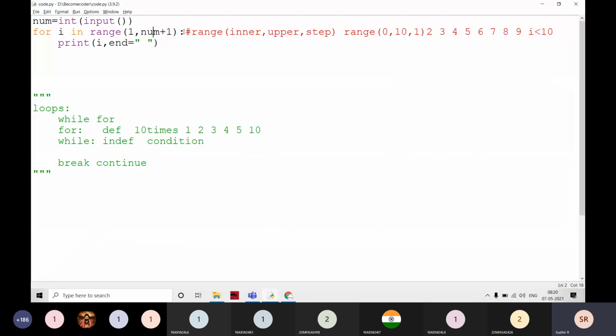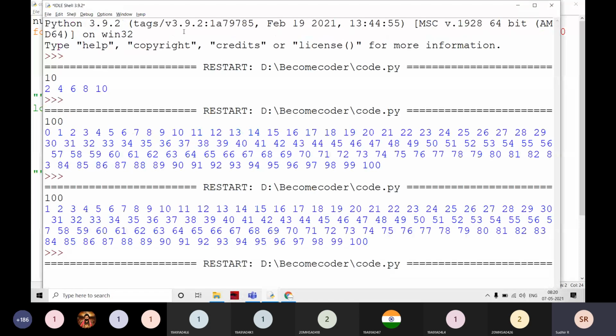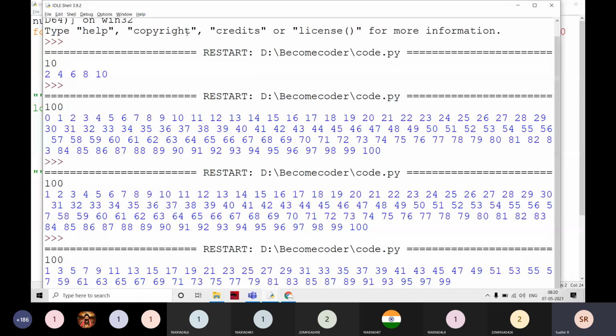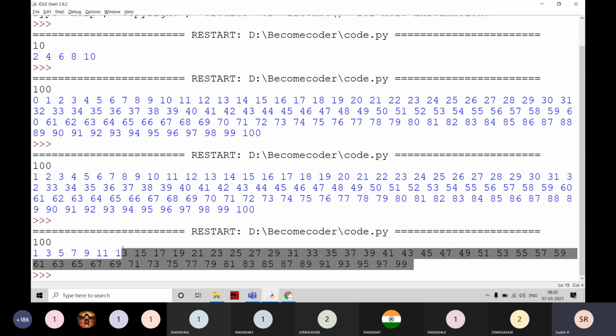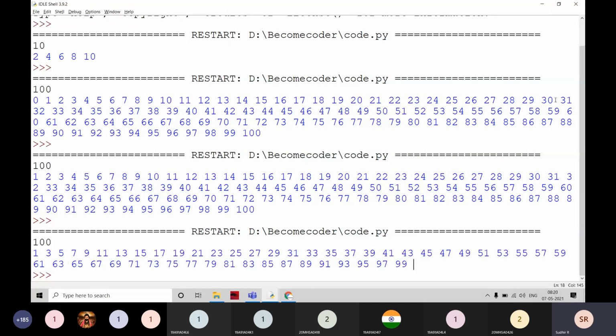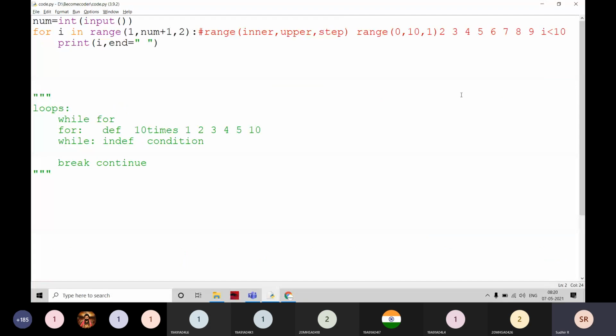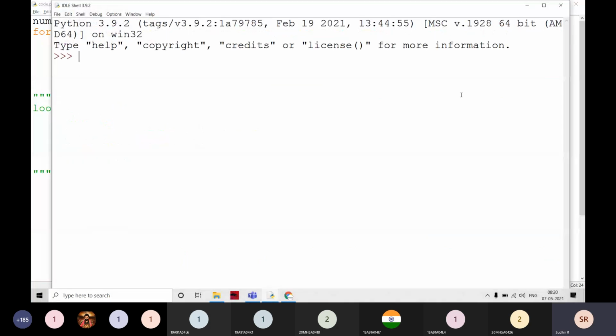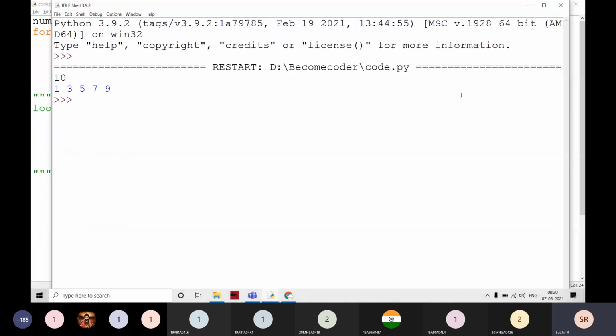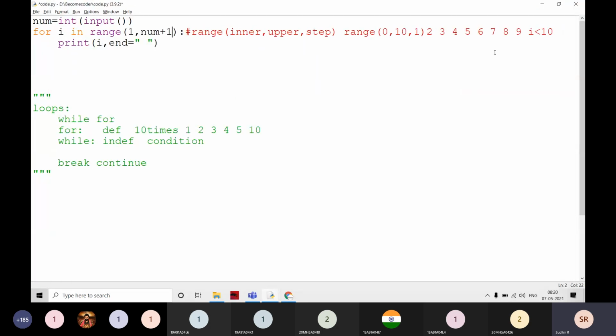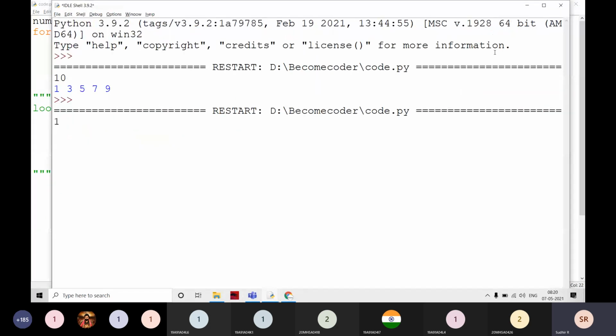For example, if I give plus 2 here, then it is going to print the odd numbers from 1 to 100. I am going to write like this. Clear, everyone? Yes, sir. For example, if I give 10 here, I am going to print the values like this instead of printing this one.